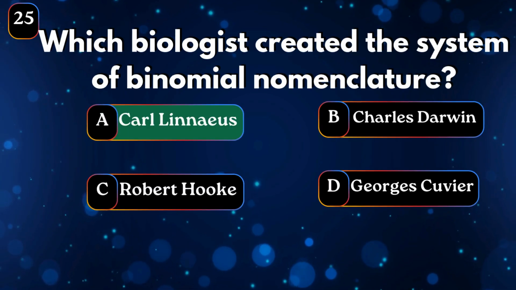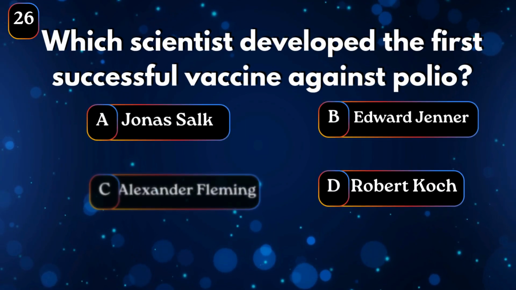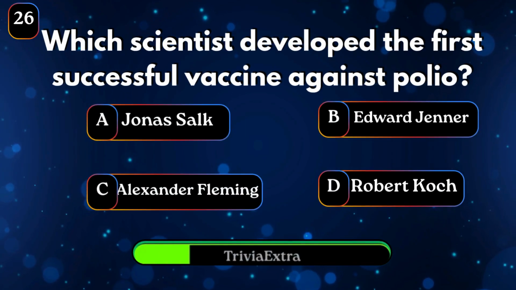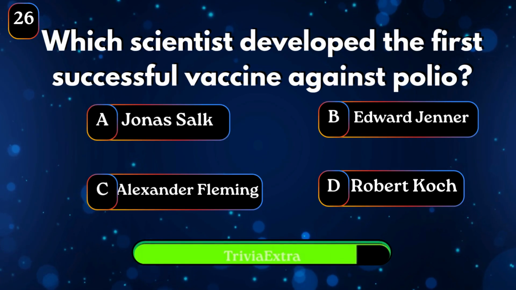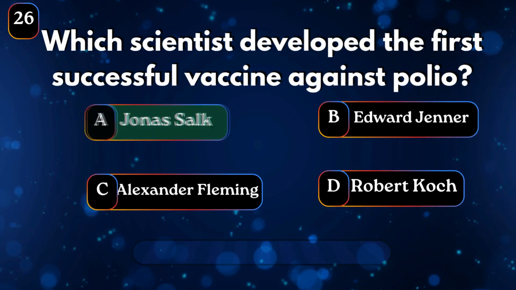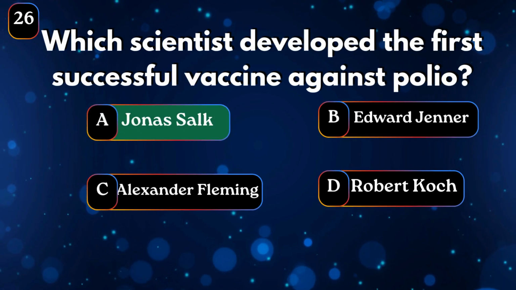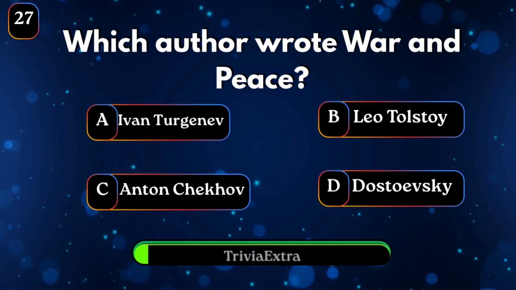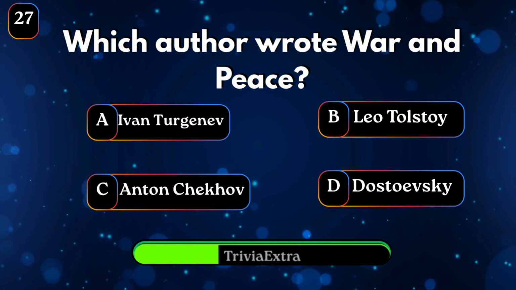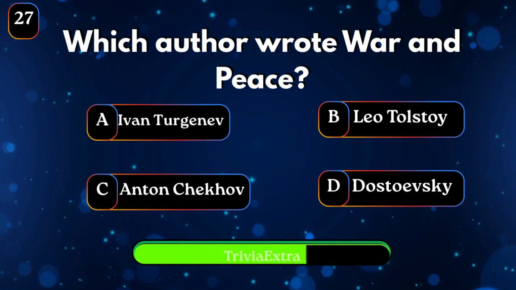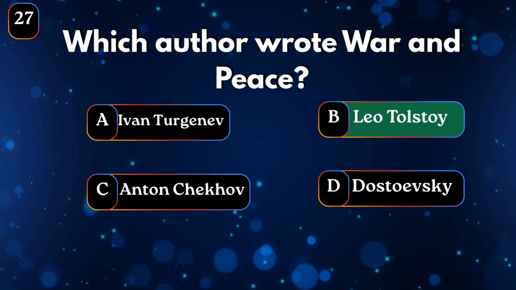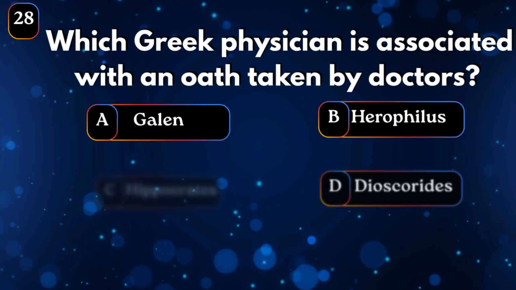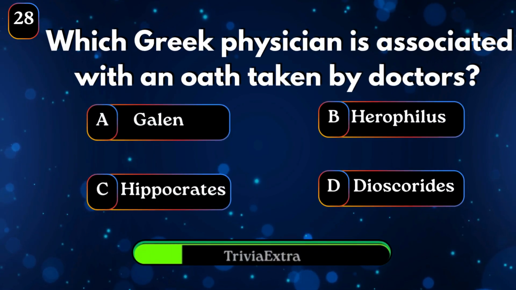Carl Linnaeus. Which scientist developed the first successful vaccine against polio? Jonas Salk. Which author wrote War and Peace? Leo Tolstoy. Which Greek physician is associated with an oath taken by doctors?